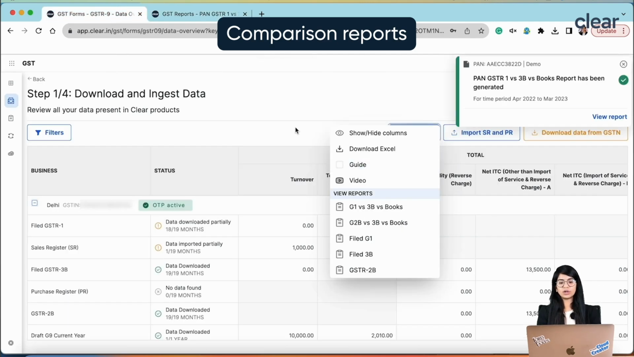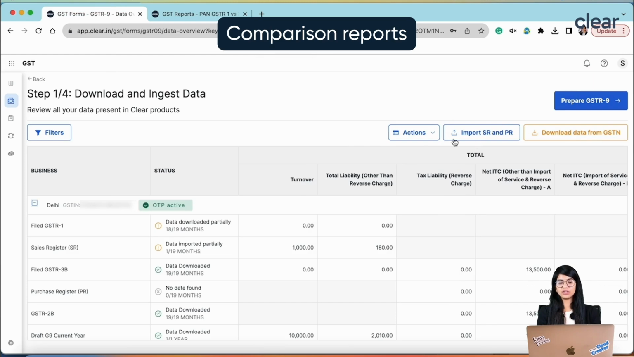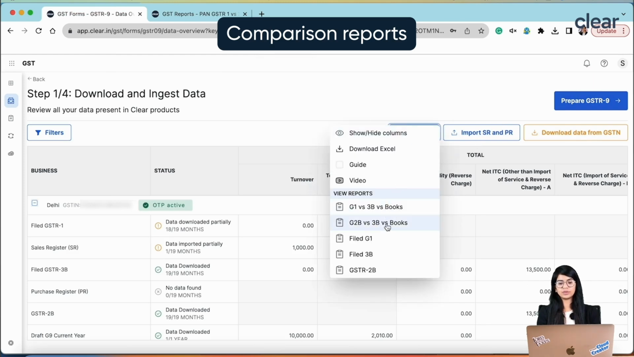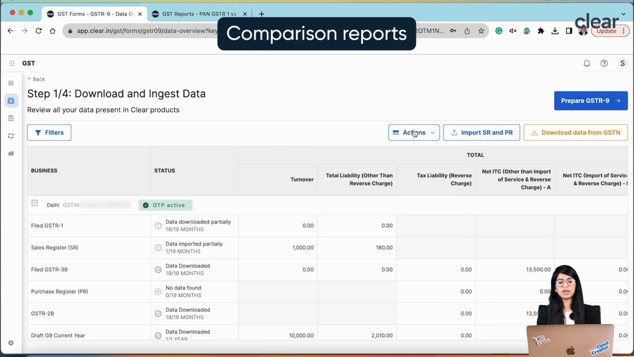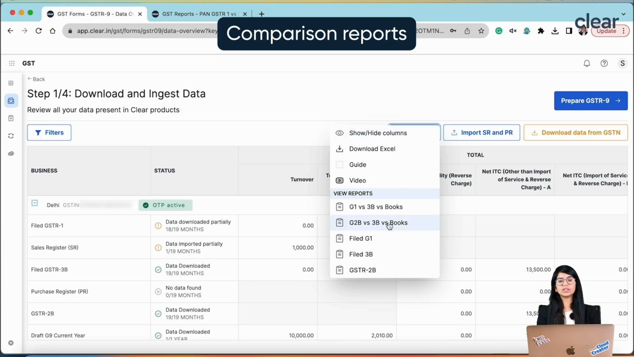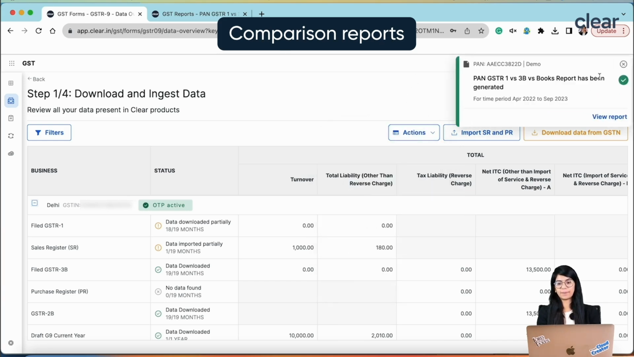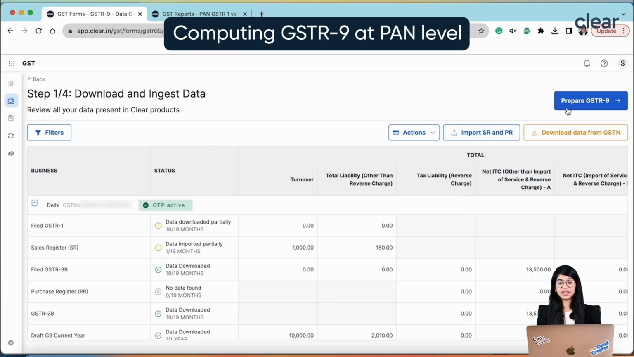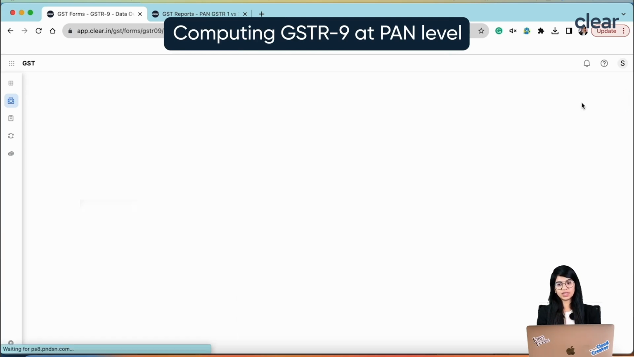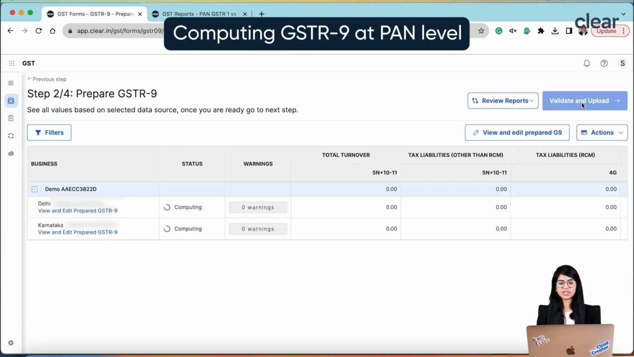Now in the same way, you can also look at the other reports, like 2B versus 3B versus books and all, where whenever you click on this, you will be redirected to a different tab. Once this part is done, then you just have to click on prepare GSTR-9. As you click on prepare GSTR-9, we'll make sure your entire GSTR-9 is auto prepared basis some source data, right? So you can see now your entire GSTR-9 is getting prepared and it is now prepared.